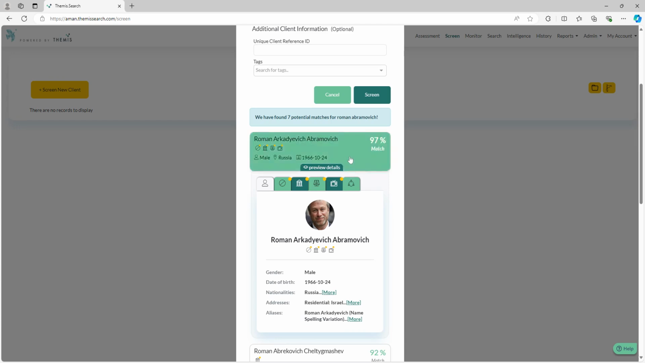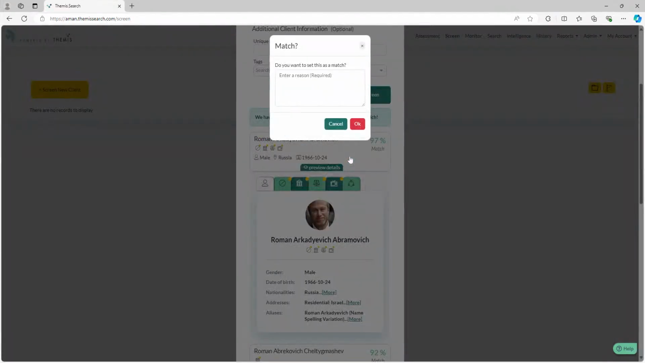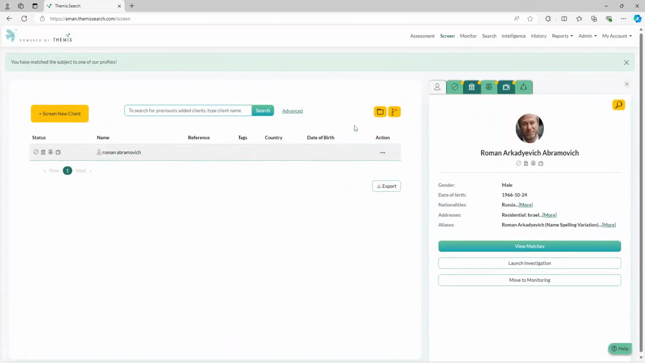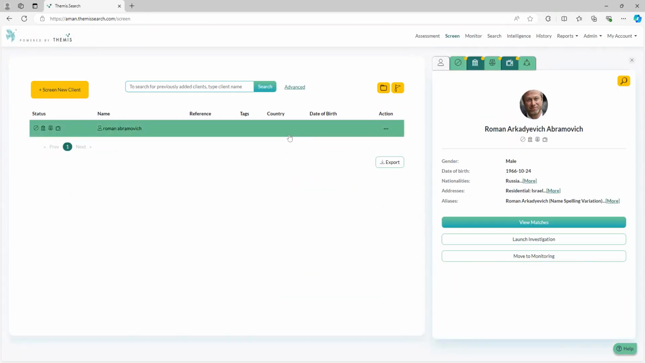Once we have found the individual that we're looking for, we want to match this record. To do so, you will click the record box and then provide a reason as to why you believe this to be a true match. Once you've clicked OK, you can see that the individual record has now been added to your Themis screen dashboard, and to the right hand side, you will see the financial crime risk profile of that individual.